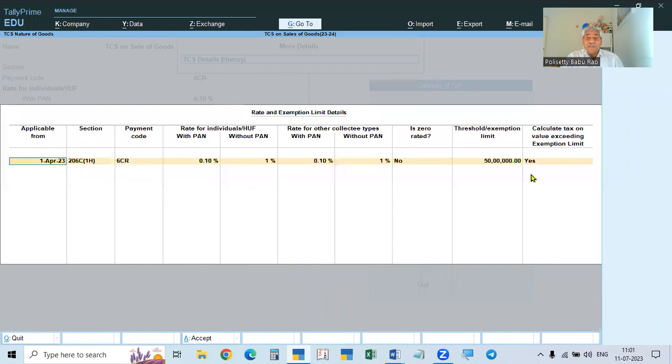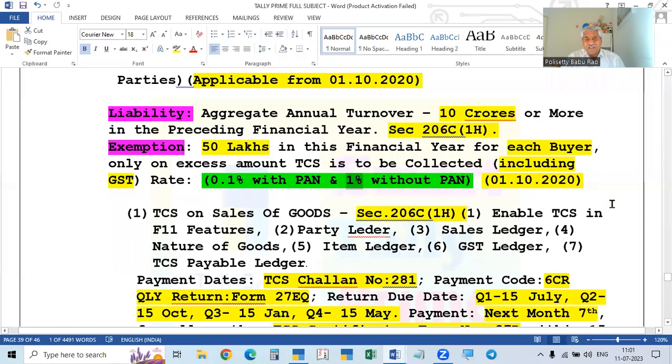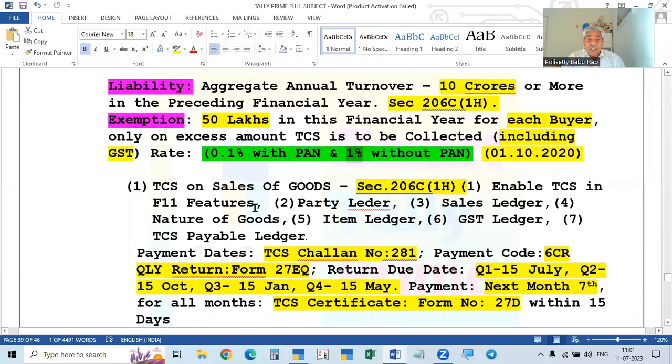So all the details will be there: section, payment code, rates, then zero transactions, exemption limit 50 lakhs, and then calculate tax on the exceeding amount only, yes. So this is available here also. This can be done while making the entries also, but anyhow it is hidden. So the nature of goods, tax is enabled, nature of goods is done, everything.